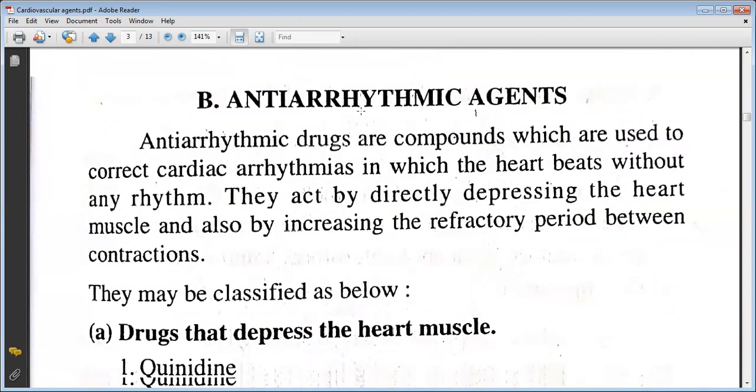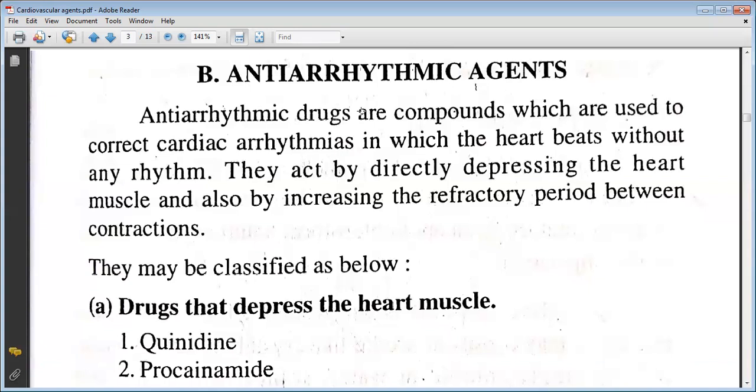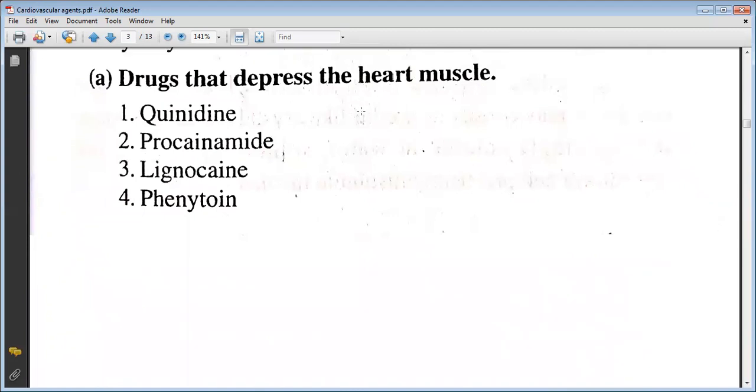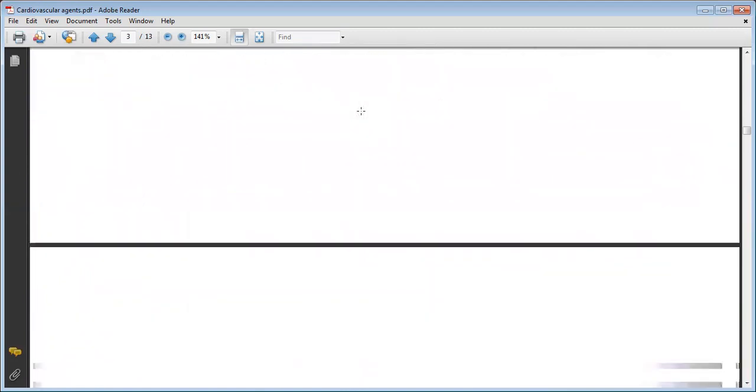Then comes the second category of drug, antiarrhythmic drugs. Antiarrhythmic drugs are compounds which are used to correct cardiac arrhythmias in which the heart beats without any rhythm. They act by directly depressing the heart muscle and also by increasing the refractory period between contractions. They may be classified as, first, drugs that depress the heart muscle, which include quinidine, procainamide, lignocaine, and phenytoin.